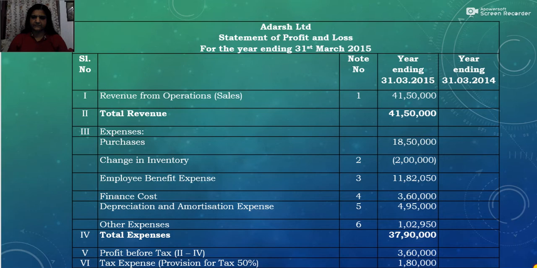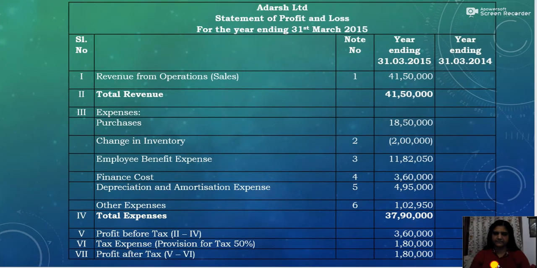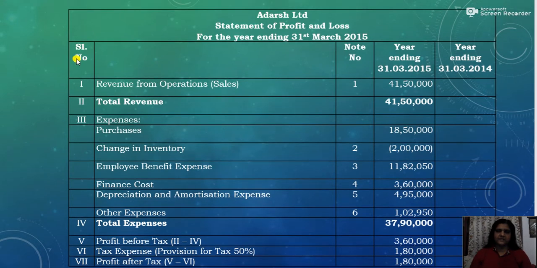Now this is the statement of profit and loss. Okay. So the name of the company is written on the top, that is Adarsh Limited, statement of profit and loss for the year ending 31st March 2015. Then as per the format, the columns are serial number, particulars column, note number, then current year and previous year. Okay. So we'll start with the revenue from operation.